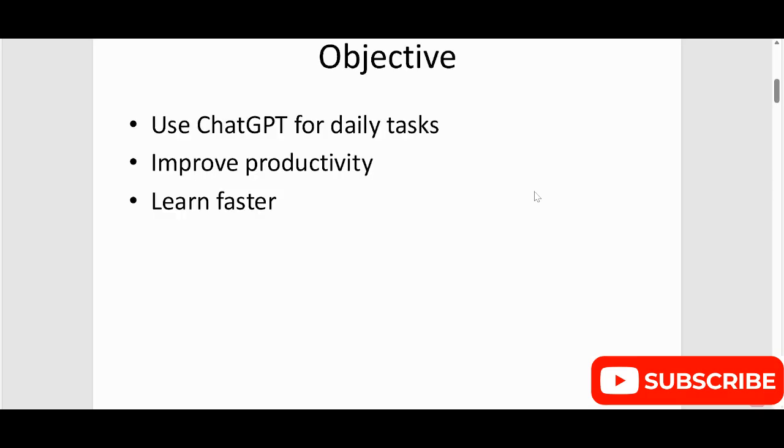What is the objective? The objective here is to use ChatGPT for daily tasks so that you can improve your productivity and learn faster, as well as save your time, right?